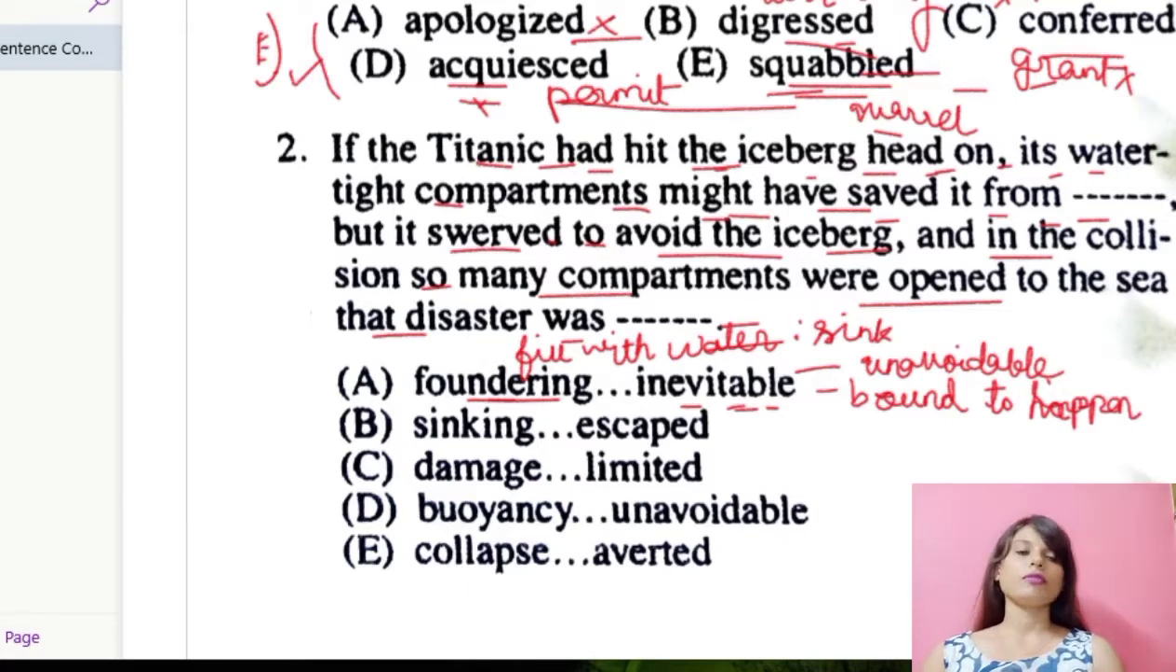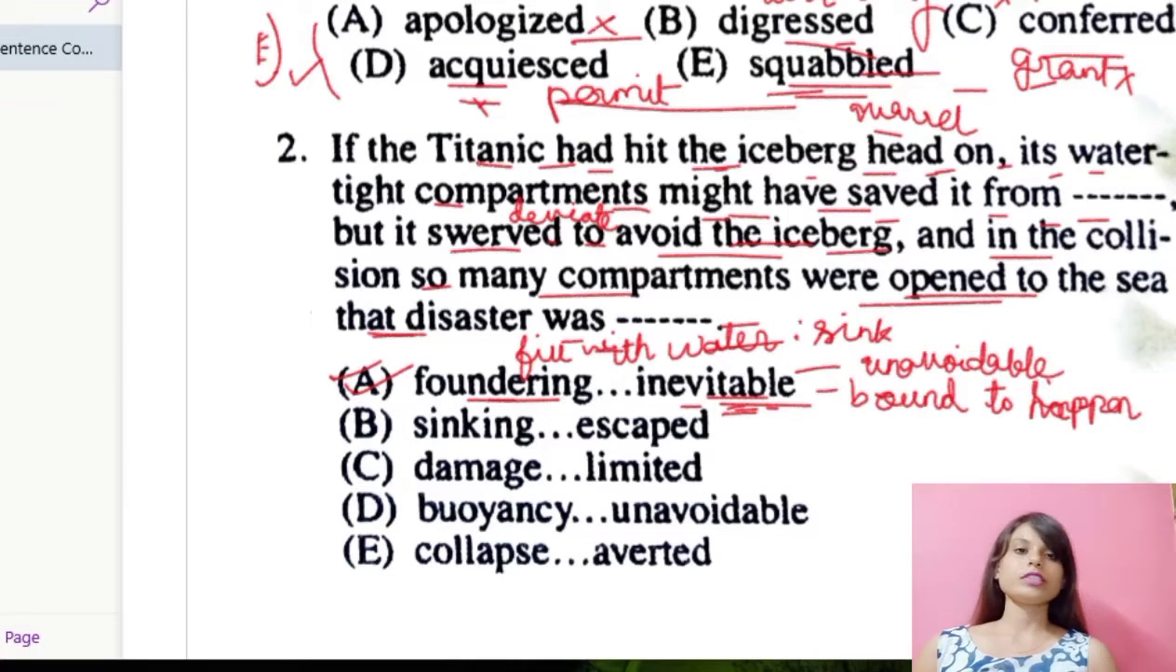But in order to avoid the iceberg, it swerved. Swerved means it deviated from its path. Oh, I didn't tell you the meaning of swerved. It means to deviate from its normal path. It swerved to avoid the iceberg, and hence due to collision so many compartments were open to the sea that the disaster was inevitable. I'm putting the first option, inevitable. So this one is obviously going, but we need to check which is the best option suiting this extract.